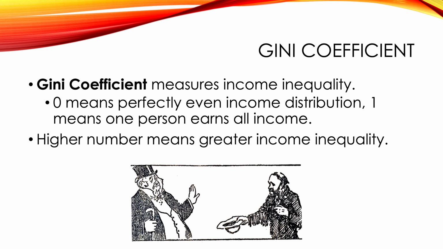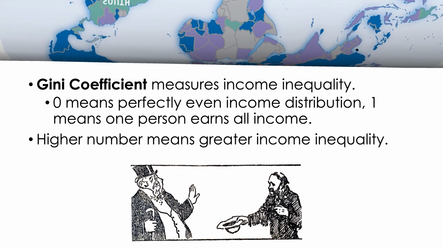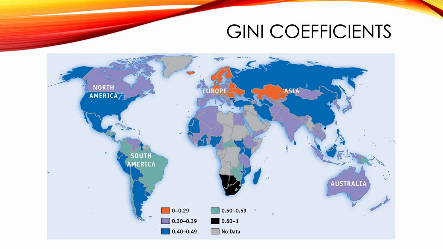So obviously, the higher the number, the greater the income inequality, meaning that wealth, income, is concentrated in a smaller group of people within a country. A lower number means that the income is more evenly spread out amongst the people. So in other words, lower number, small gap between rich and poor. Big number, huge gap between rich and poor. And this is how the countries of the world actually do. When you see a color of orange, that means it's a low Gini coefficient, specifically between 0 and 0.29. Income is very evenly distributed in these countries. So we've got some countries in Central Europe like Germany, the Czech Republic, the Scandinavian countries, places like that.